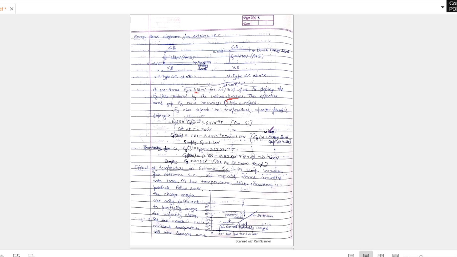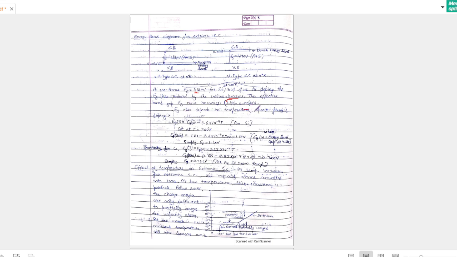If we add p type or n type impurity to a pure semiconductor, then it becomes an extrinsic semiconductor, and extrinsic semiconductor is different from intrinsic. In case of extrinsic semiconductor, the energy gap is very small. The energy band gap now becomes 0.05 electron volt from 1.1.